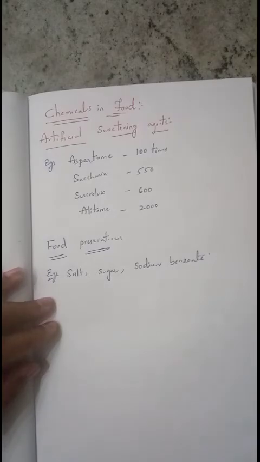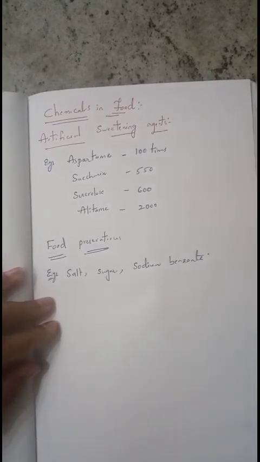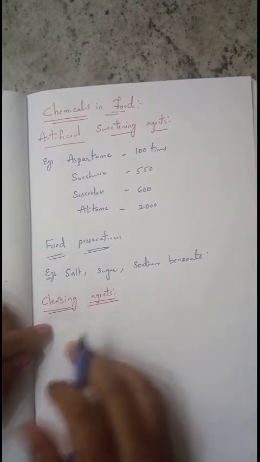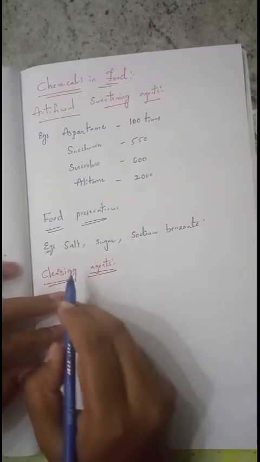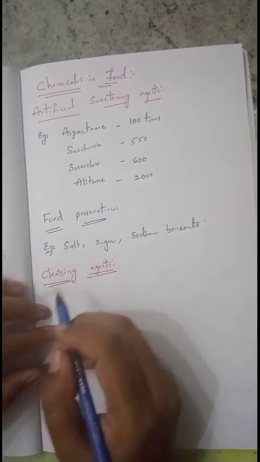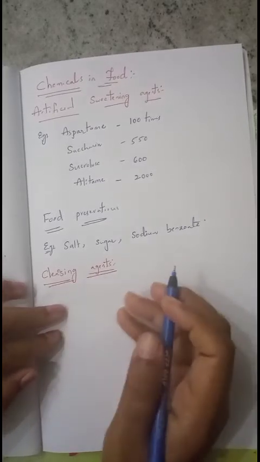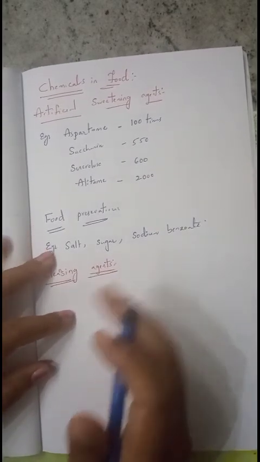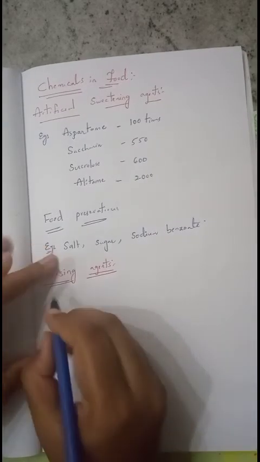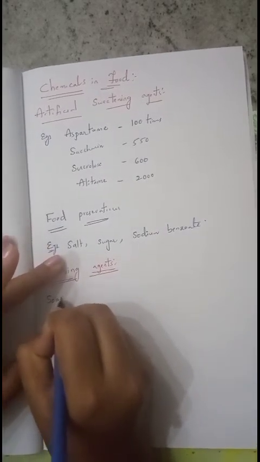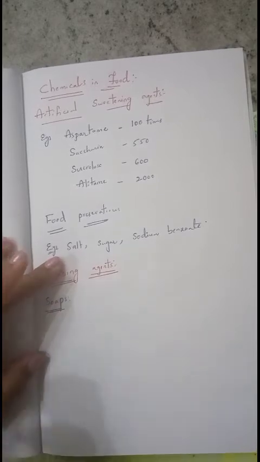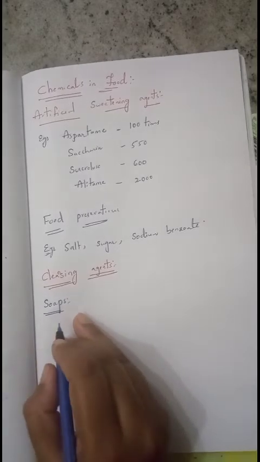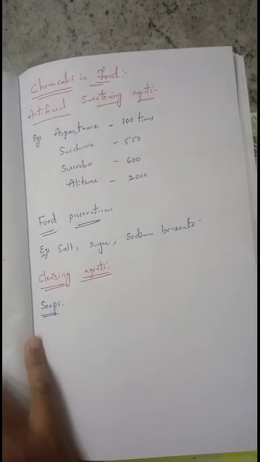Now we want to know about cleansing agents. The next type of property of these chemicals is cleansing agents. We can also use them for cleaning purposes, to improve the cleansing property of water and help in the removal of fats which bind other materials on the fabric or the skin. Example we will take here: soaps. Soaps are sodium or potassium salts of long chain fatty acids.